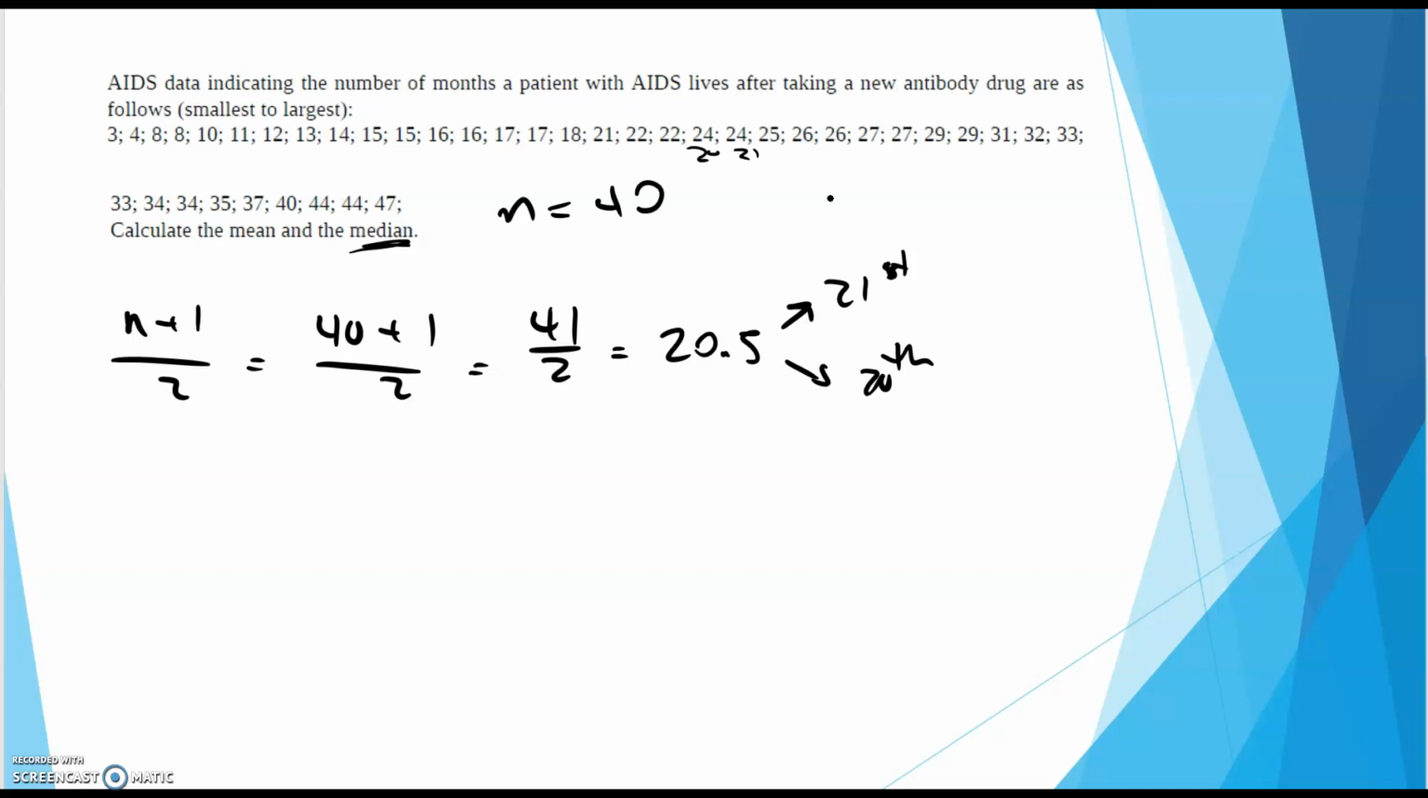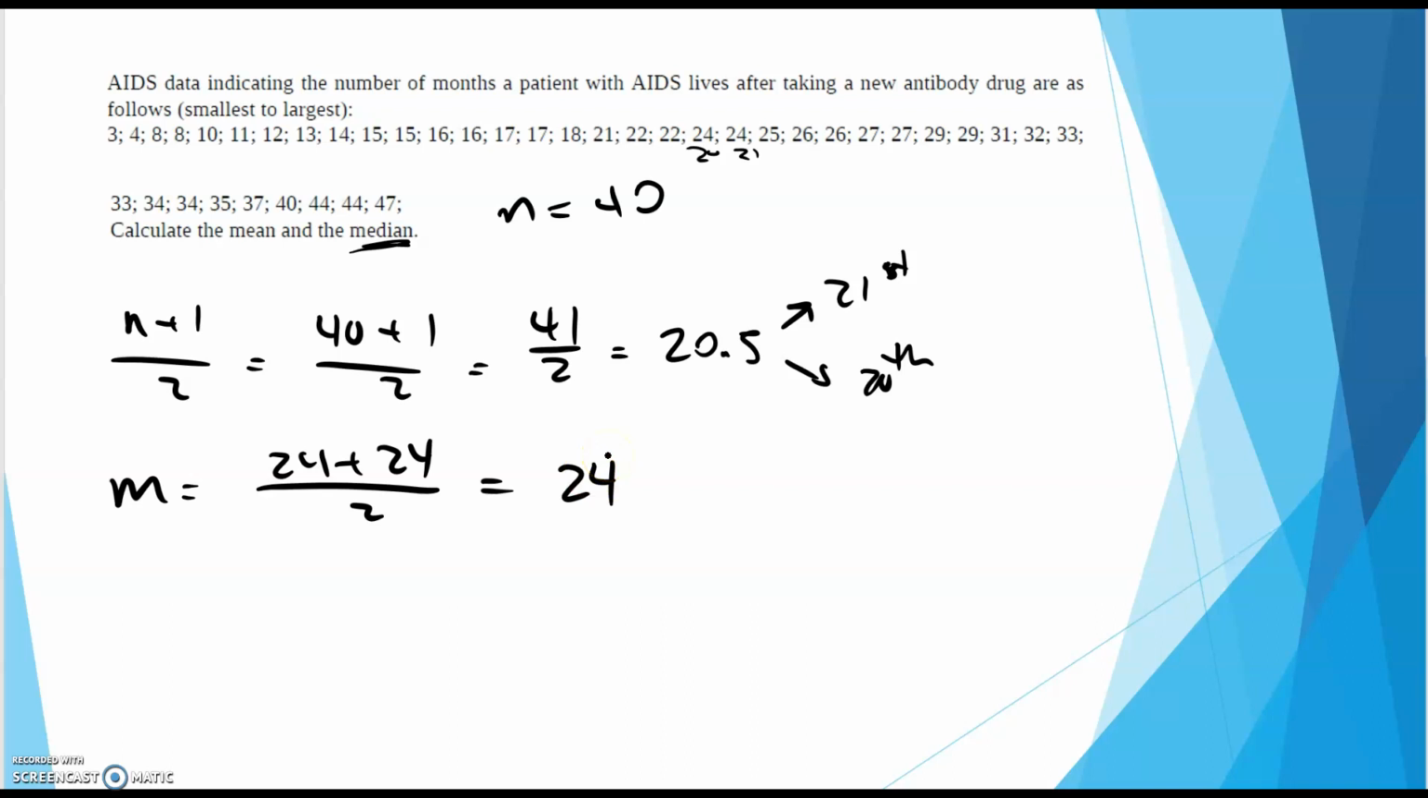So I'm going to take those two numbers and I'm going to average them. 24 plus 24 divided by 2. Since it's the same number, and we're basically finding halfway between these two numbers, it's just itself. So the median for this data set is 24.